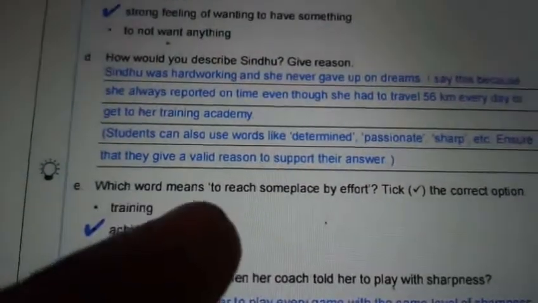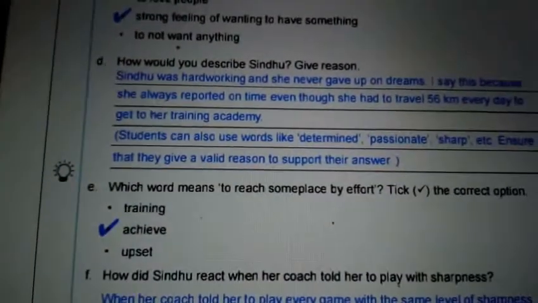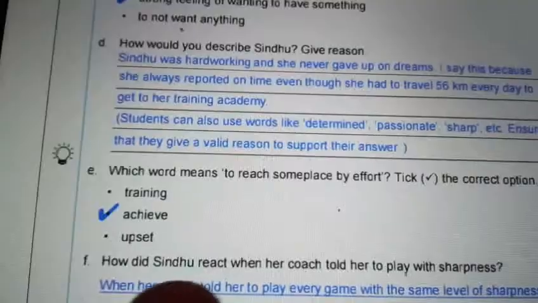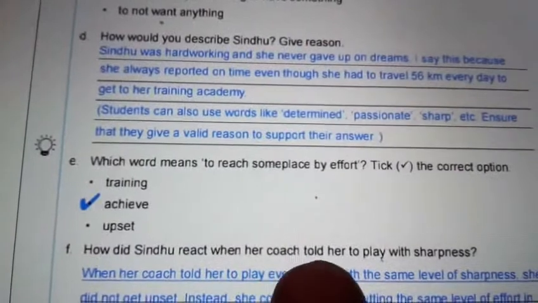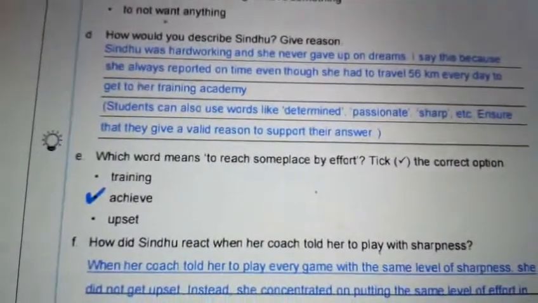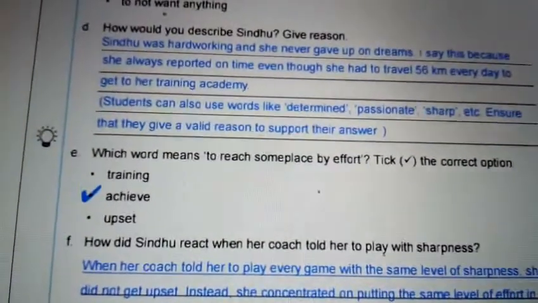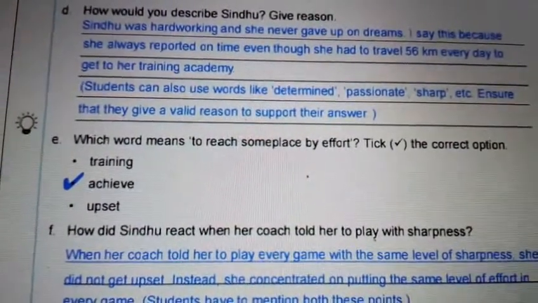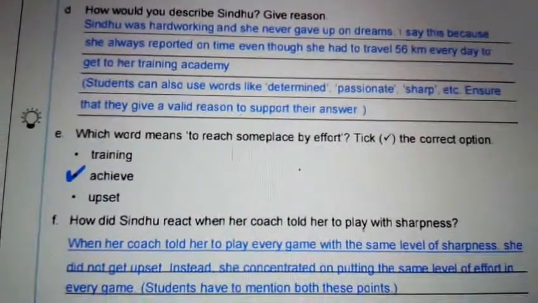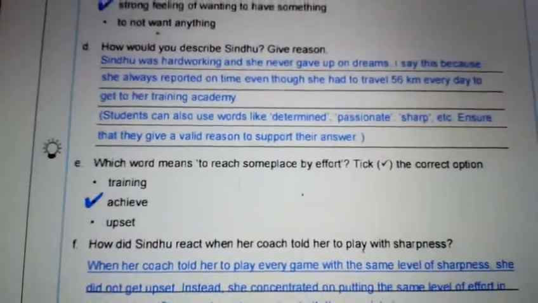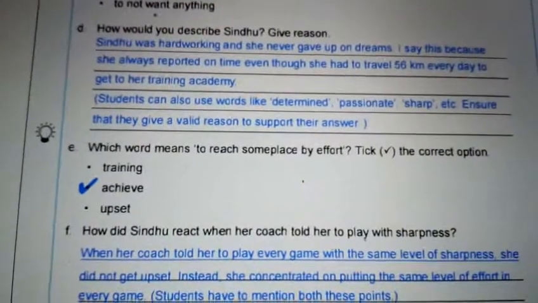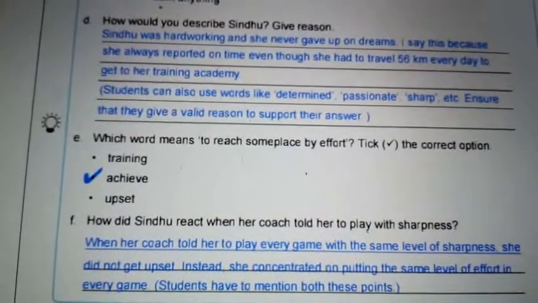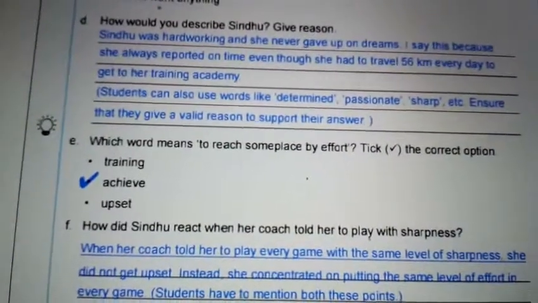Next, which word means to reach some place by effort? Tick the correct answer. Achieve. Next, how did Sindhu react when her coach told her to play with sharpness, right? When her coach told her to play every game with the same level of sharpness, she did not get upset. Instead, she concentrated on putting the same level of effort in every game, right? Yes.